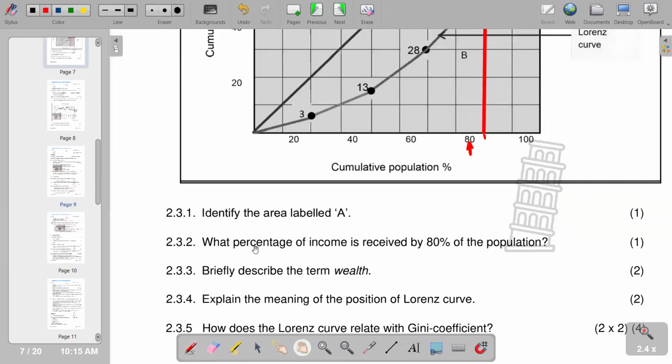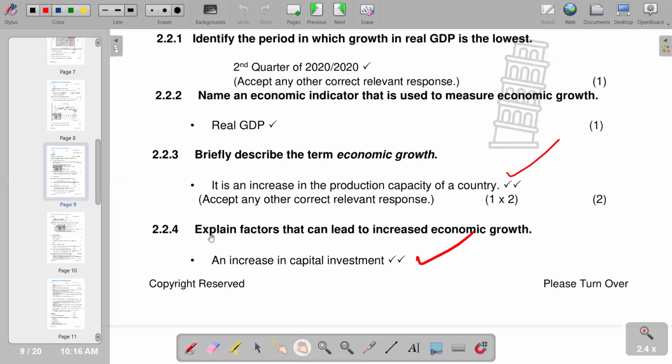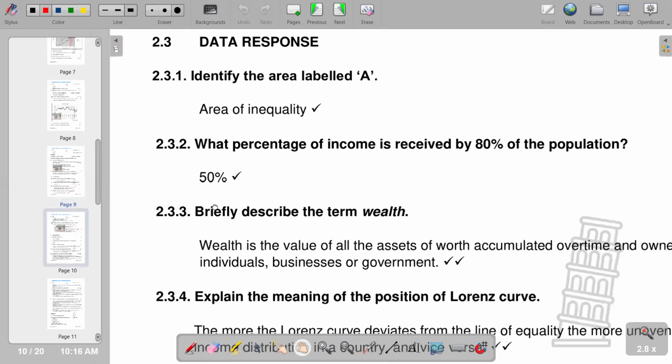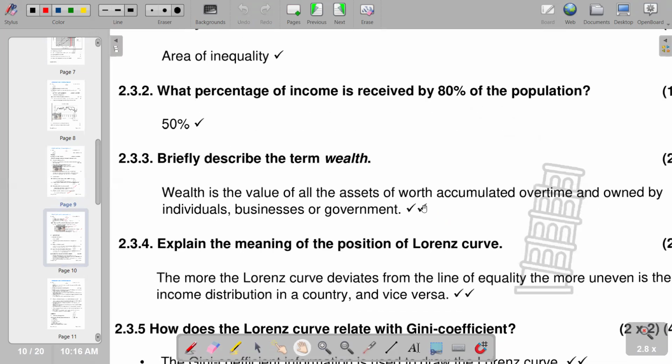It reads, briefly describe the term wealth. We can describe wealth as the value of the assets of wealth accumulated over time. So that is a description of wealth that we can give. Moving on, our description is: wealth is the value of all assets of wealth accumulated over time and owned by individuals, businesses, or government. So basically, that's what we have.